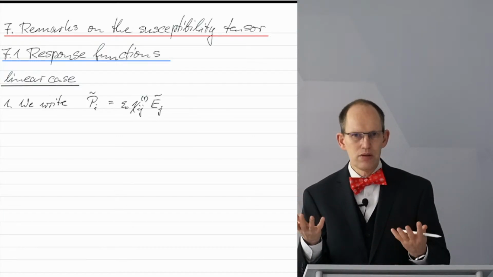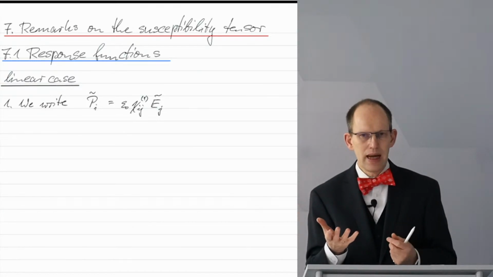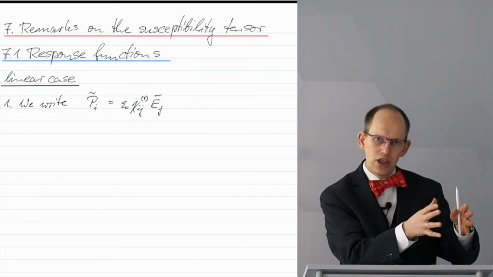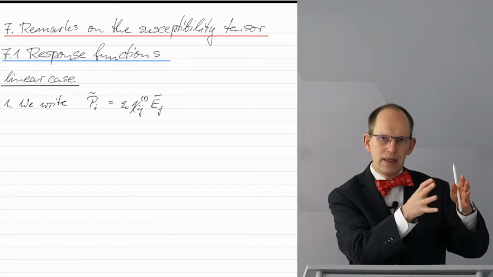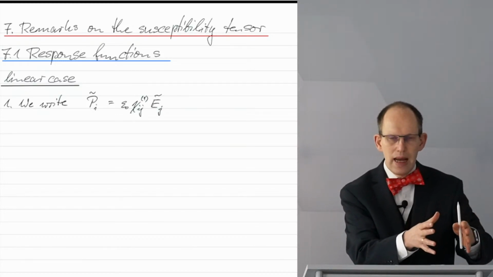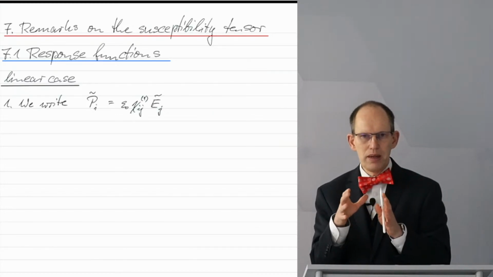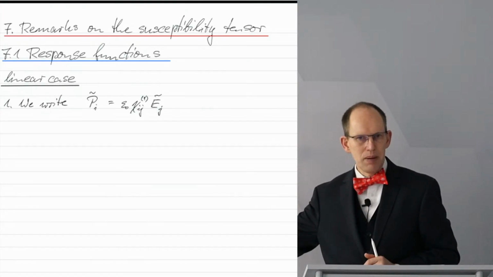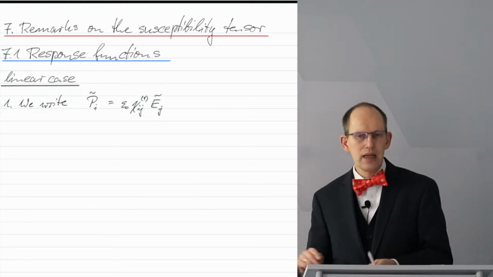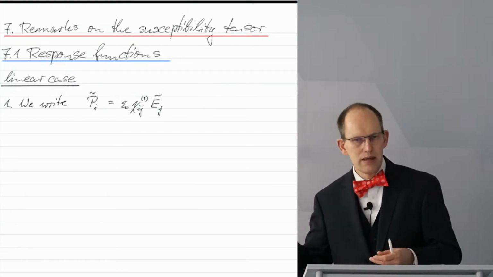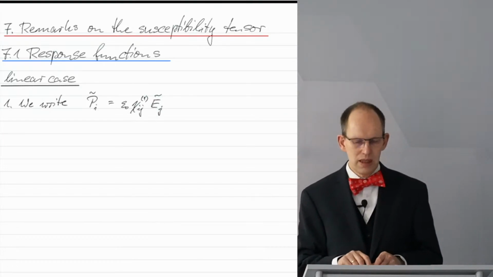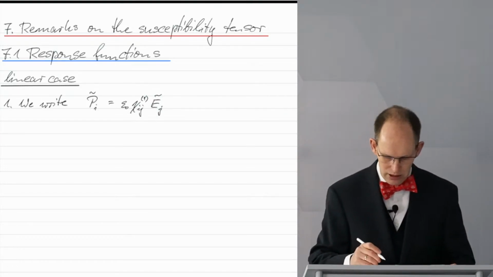If you speak about a linear interaction, then the polarization that we measure today, so at t equal to 0, is a linear combination of all the instants in the past. And because it's continuous, we don't write this linear combination as discrete terms, but we write it as an integral.